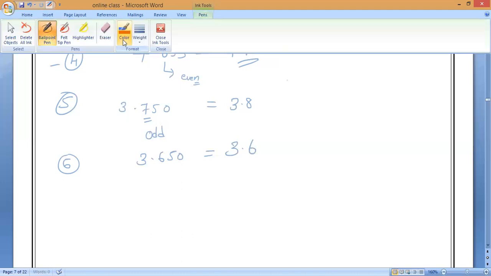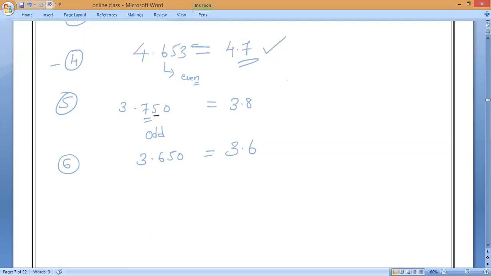Can I explain once again? Remember, if a 5 is coming, after it definitely there must be a non-zero digit. If it is a 0, then 1 will never be added. Clear? Be very careful. If the digit after 5 is non-zero, then 1 is added. If it is 0, we cannot add. Clear? Next.